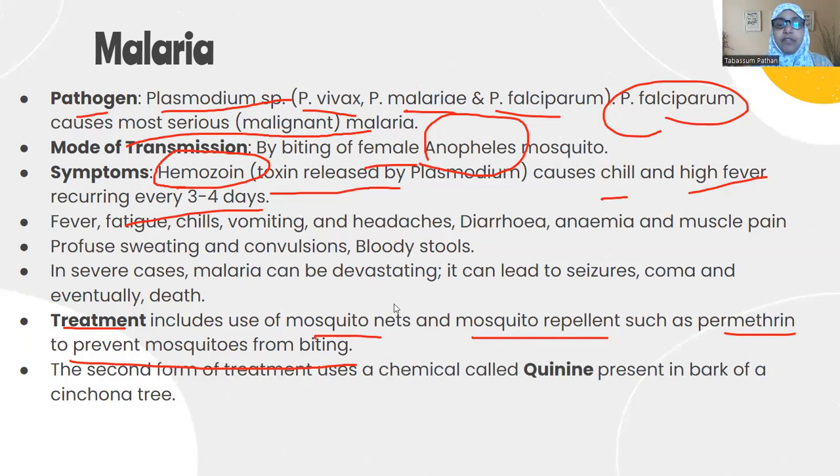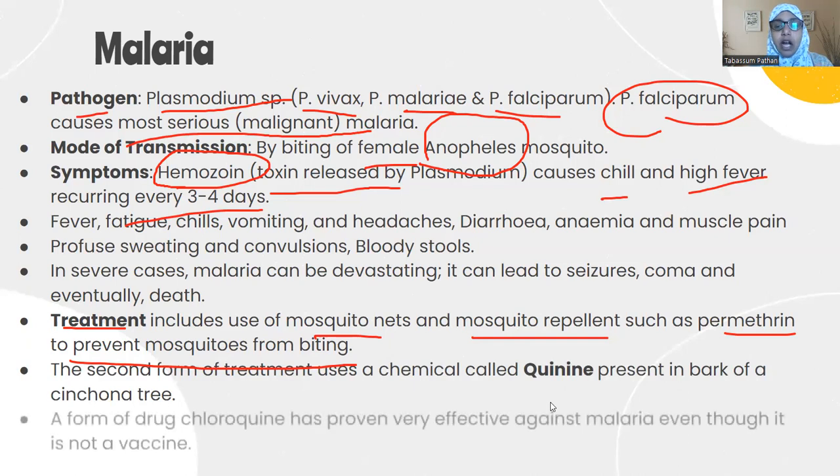Okay, so the second form of treatment can be quinine drugs. It is also present in the bark of the cinchona tree. Then you have chloroquine drugs, which are proven to be very effective against malaria. Up till now, we have not discovered any vaccine for it.